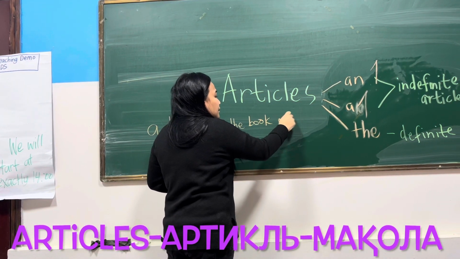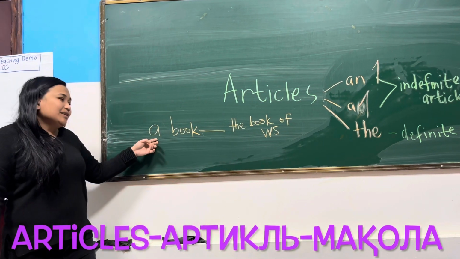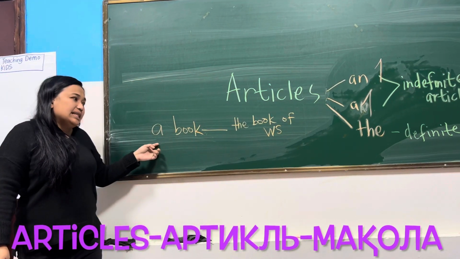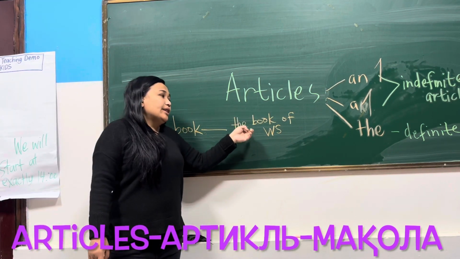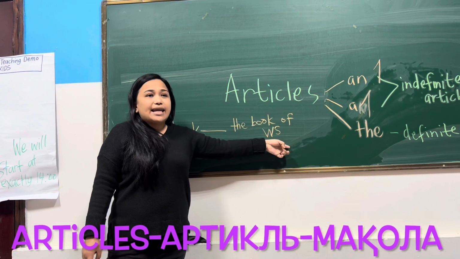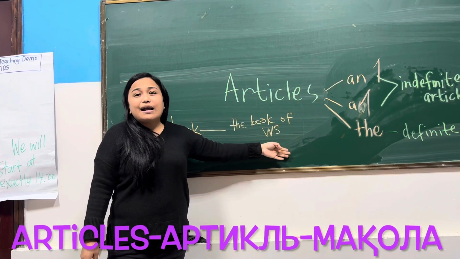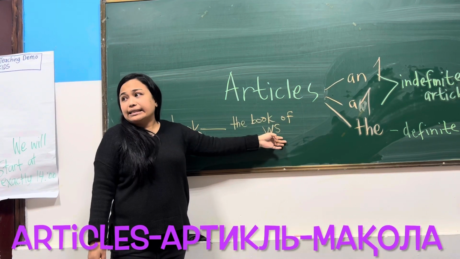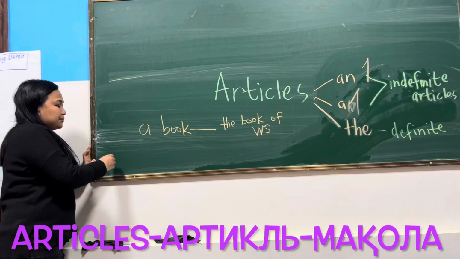of William Shakespeare. Here, it's specific, definite. Why? Before, we didn't know which book. But here, the book of William Shakespeare. It is sure that we know what kind of book it is. Did you understand? Another example.